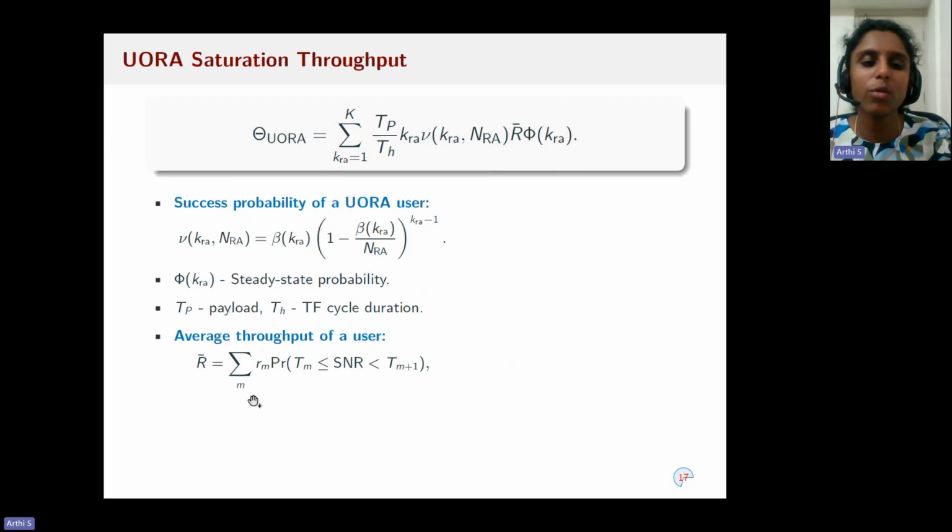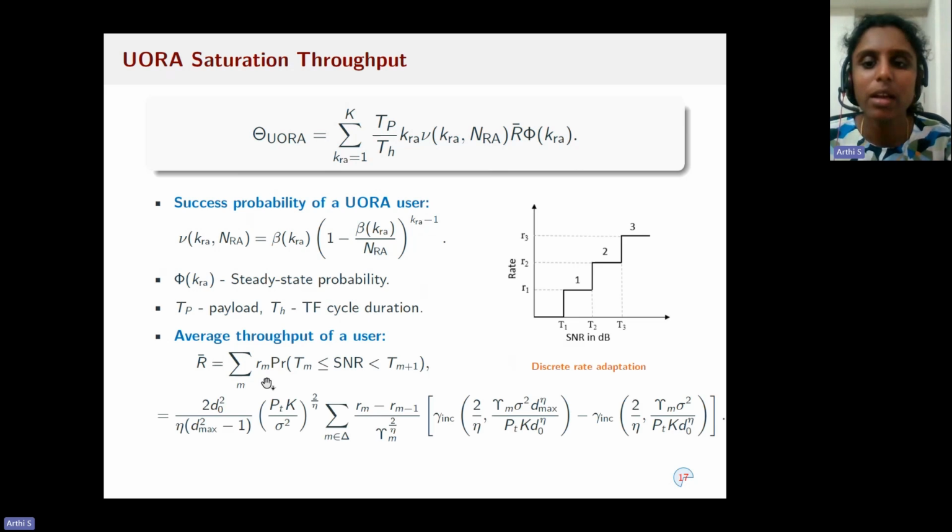Now let's look at how we compute the average throughput of a user in discrete rate adaptation. In discrete rate adaptation, if the SNR falls between two thresholds, for example, if we look at the thresholds T1 and T2, if the SNR of the user falls between these two thresholds, then the user will transmit with MCS1 with rate R1. So using this, we compute the average throughput of a user in discrete rate adaptation, which is given by these expressions.